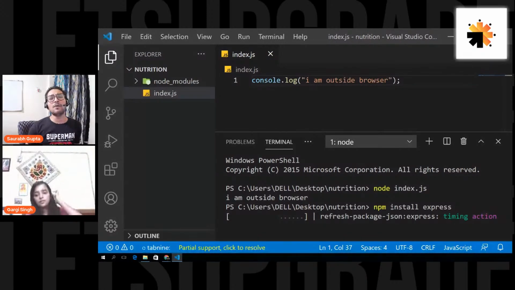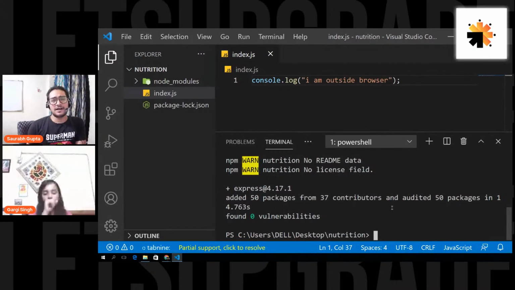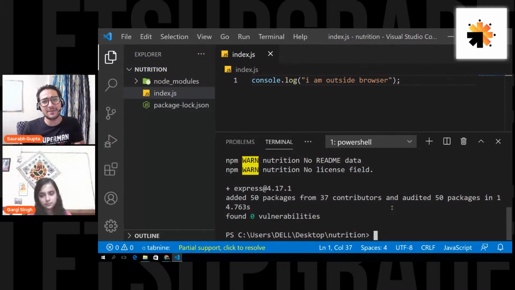Now see, the full form of API is Application Programming Interface. Now focus. Whenever I say API, API is nothing but a program that gets executed, right? That's all. Application Programming Interface. So an API is nothing but a program that will take some kind of input and give you some kind of output. That's it. Even if you write a C program, that's also an API. So basically, you can call a function an API. Any program that you write is nothing but an API. That's all. Now, it depends on how you call it.